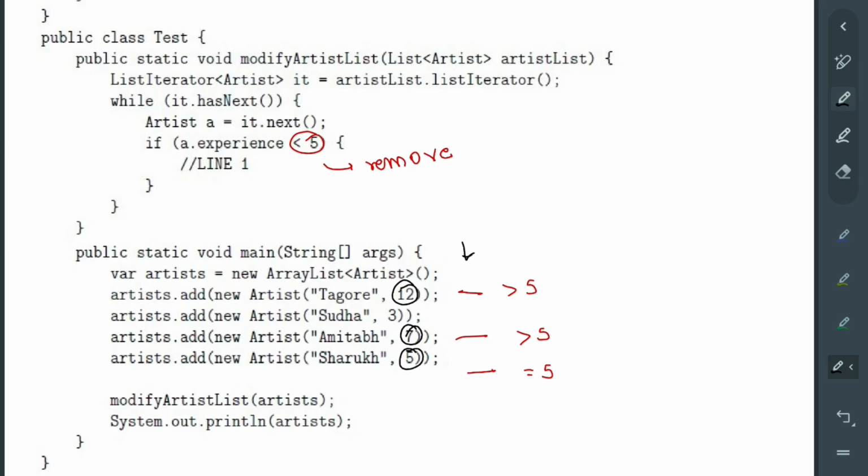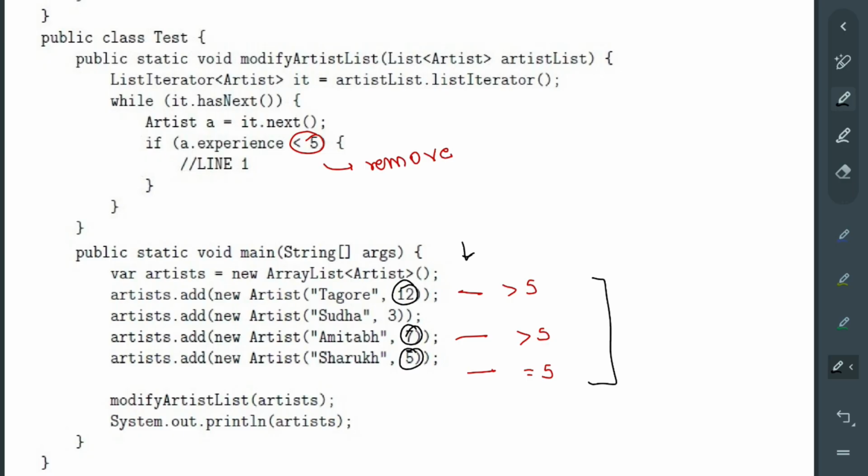If you just print here, then it will just print those who are less than 5, but we do not need that. We want the people who have experience greater than or equal to 5. This is checking if the experience is less than 5. In this array, we have both types of people, who have more than 5 years of experience, or less than 5, or equal to 5. If I remove the less than 5 experienced people, then I am just left with greater than or equal to 5, which are these three.